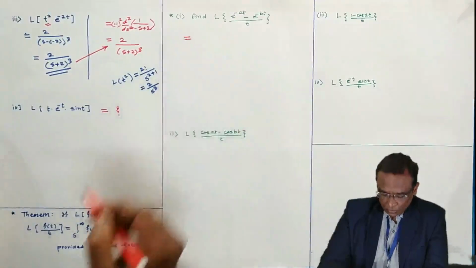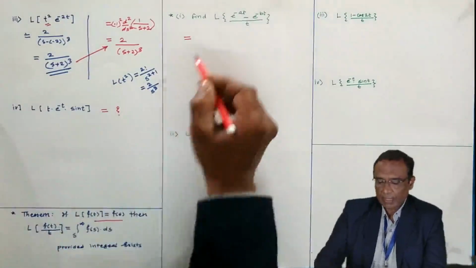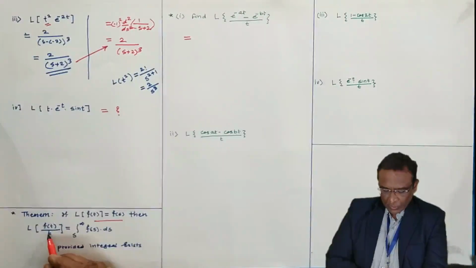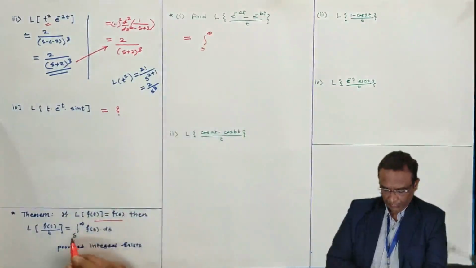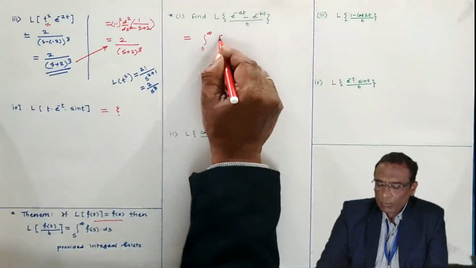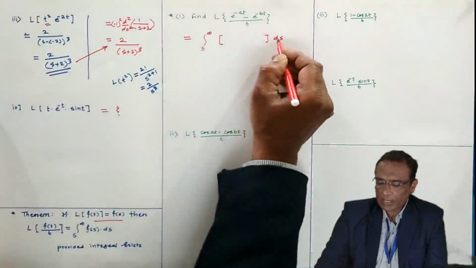Now this is also called the division by t theorem, because the function is divided by t. So using this theorem directly, I am writing: t is present in the denominator, against this t I am writing the integral from s to infinity. And what is f of s? f of s is the Laplace of the numerator. We are integrating with respect to s, therefore I am writing ds.